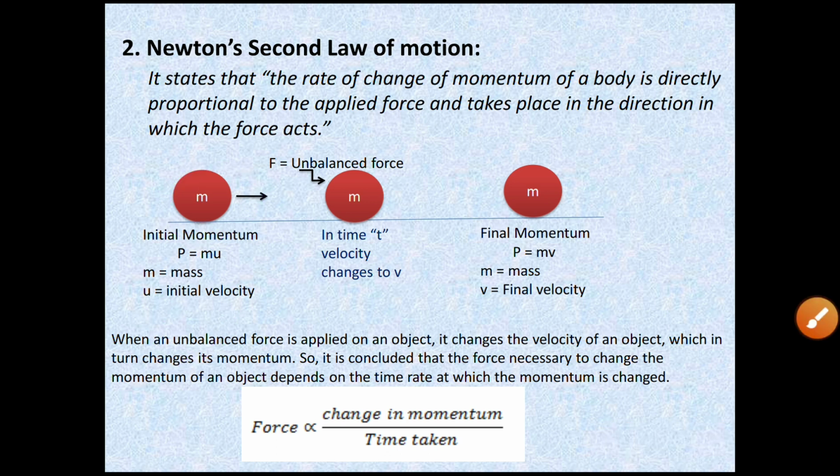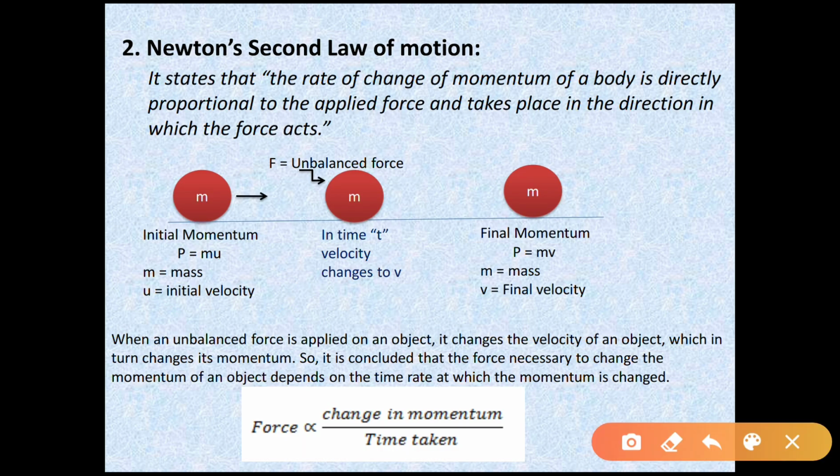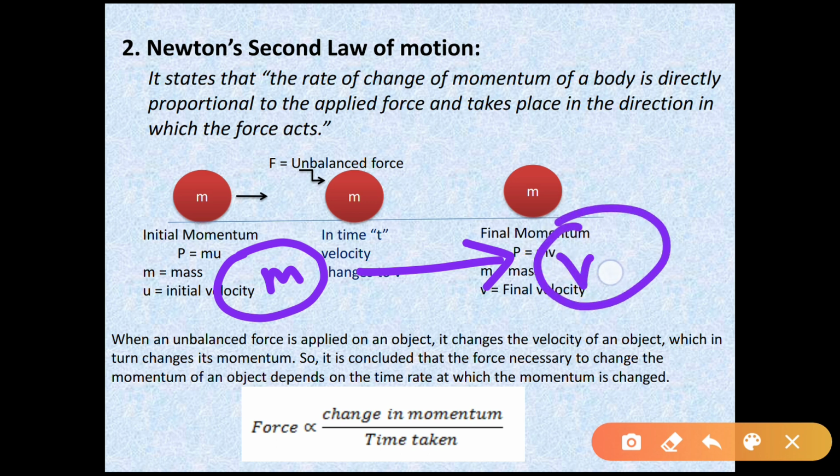Now, suppose you are applying some force on it, then what will happen? Here mass m, and here you give some force. Its velocity changes to v and its momentum becomes m into v. So, let us assume that the initial momentum of the body is 0 and the final momentum changes to, let us assume, 100 kg meter per second.